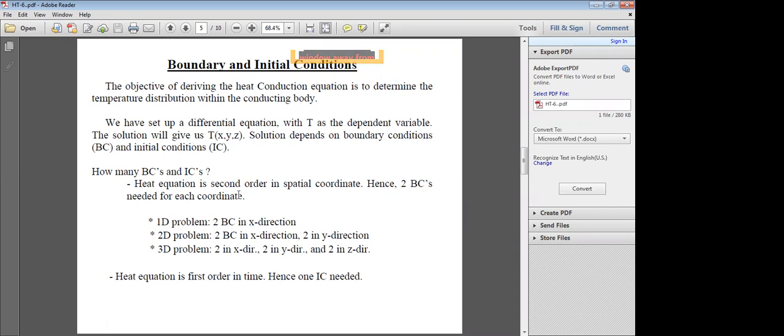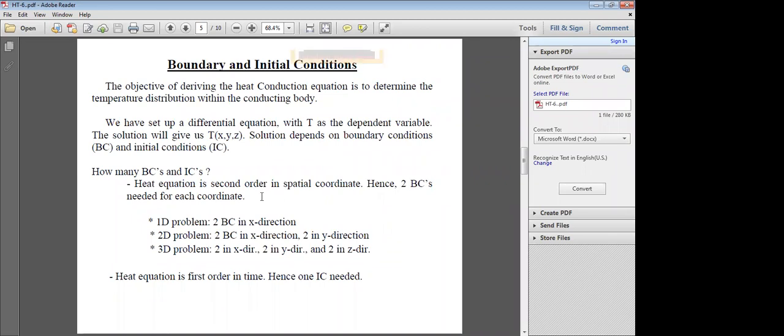The heat conduction equation is second order in the spatial coordinates: ∂²T/∂x², ∂²T/∂y², ∂²T/∂z². Second order in spatial coordinates means the x, y and z directions. Hence, since it is second order, two boundary conditions are needed for each coordinate.